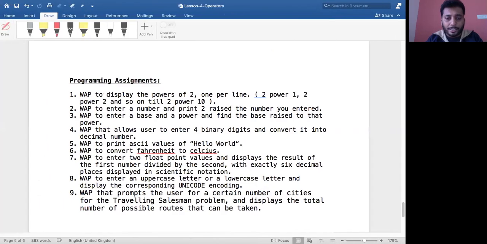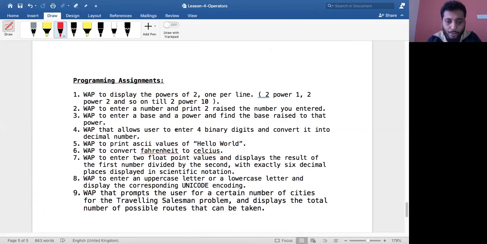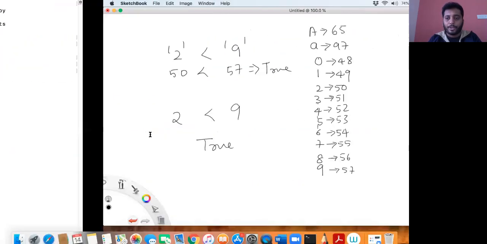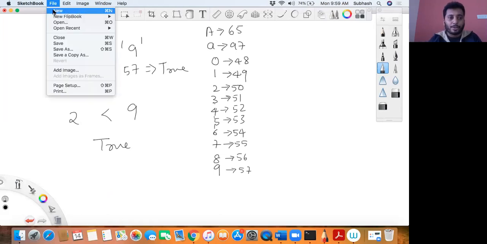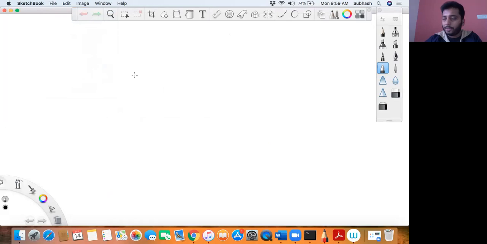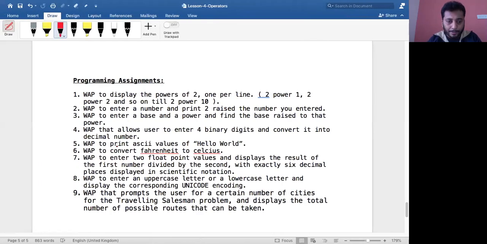Easy programs, right? Write a program that allows the user to enter 4 binary digits and convert them into a decimal number. If suppose I enter 1010, then it must give me the output as 10. That is what it says, isn't it? It allows 4 binary digits and converts them into a decimal number.